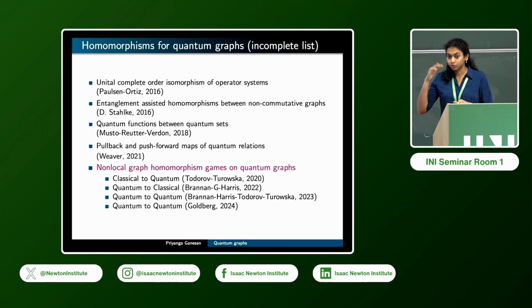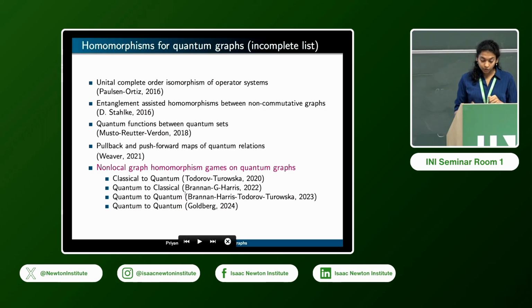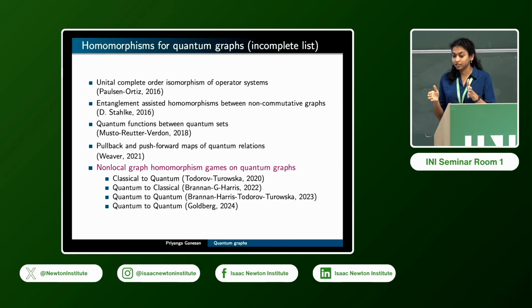And even within those categories, you can now say which model of quantum graphs you want to use: the operator system one, or the skew symmetric space one, or the one with adjacency matrices, and so on. These games actually use different models, so it's not very easy to directly see the correspondence between these different games or their associated strategies.